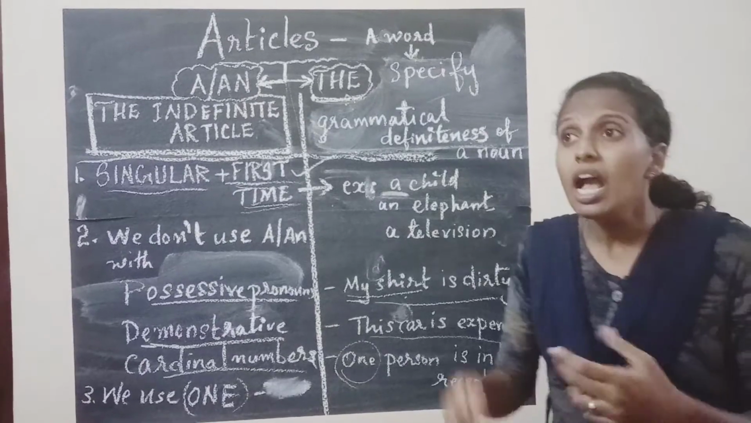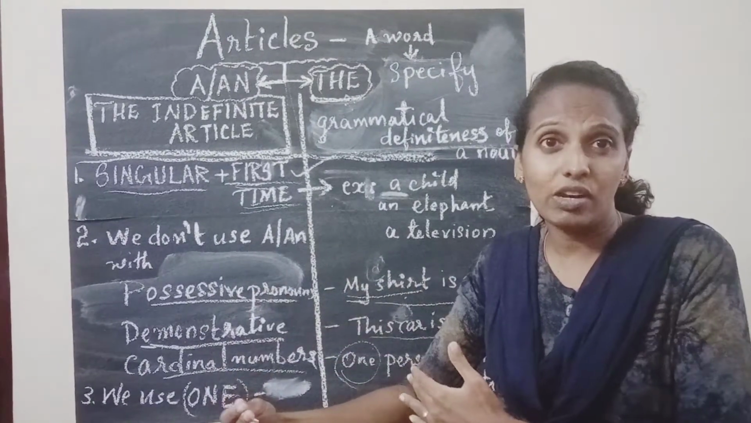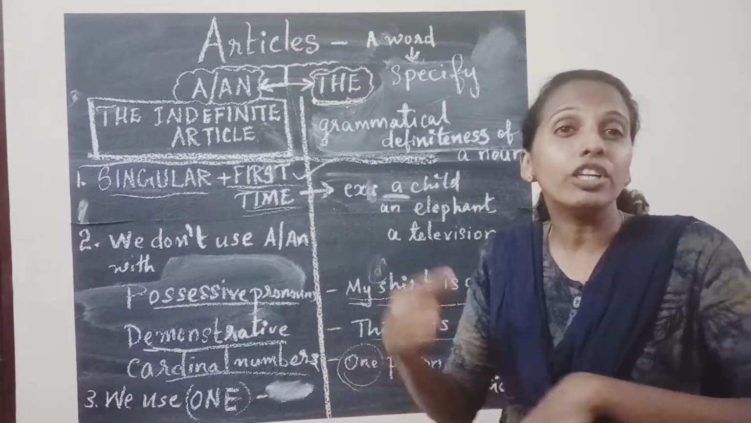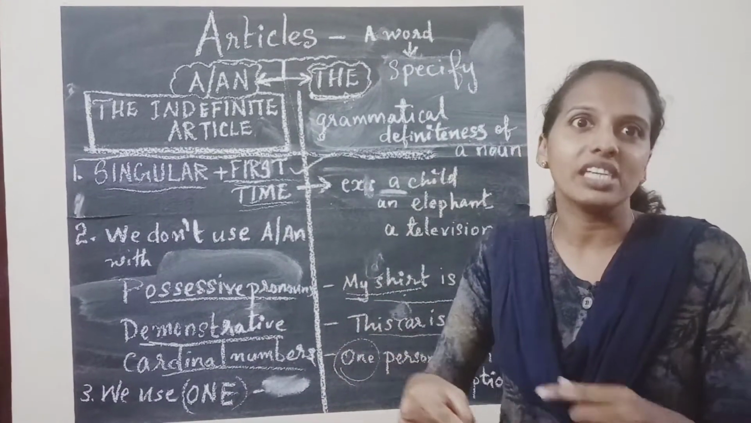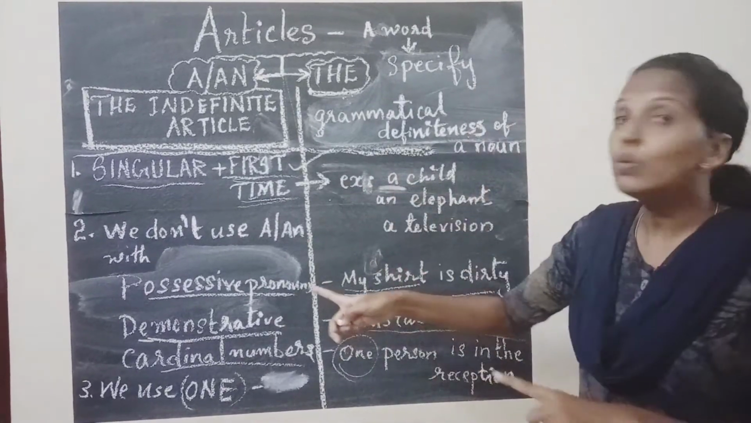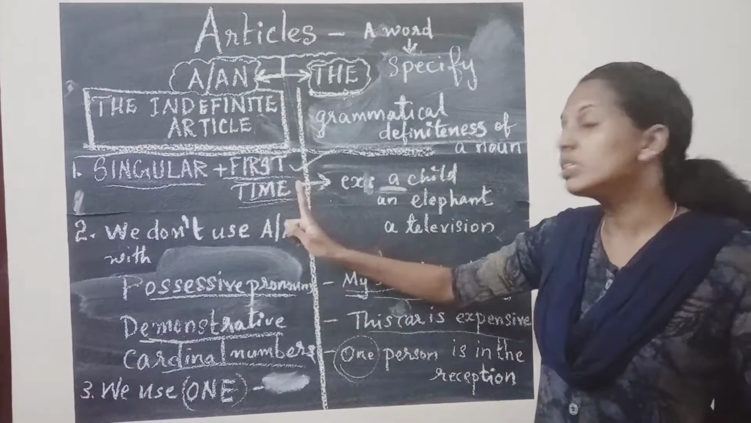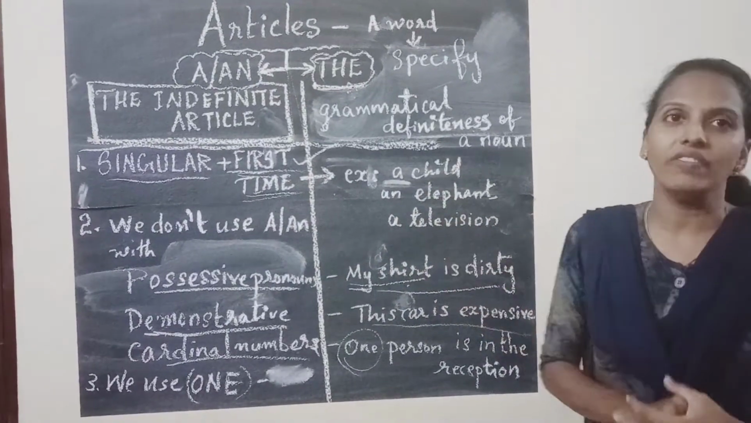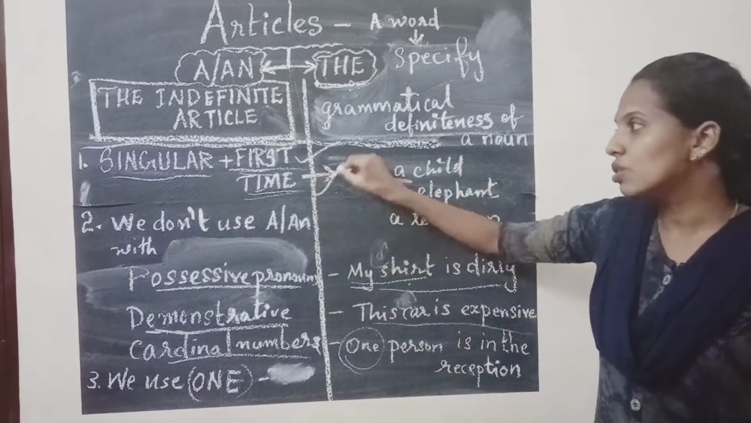So for example, I have seen a monkey. I have seen a monkey on the tree, and when we continue the sentence, we say the monkey. We won't use a. Correct? So when we use it the first time, we have to use a. For example, a child, an elephant, a television. So we understood the first rule.